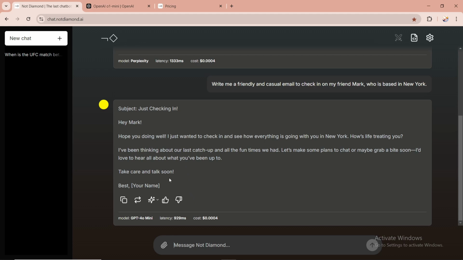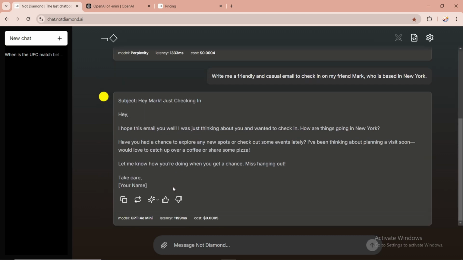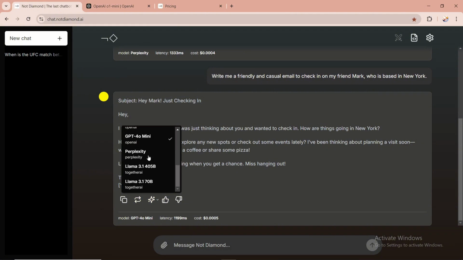You can also change it as well. For instance, if you want to use something different, I clicked on the wrong thing. So if you want to use, instead of ChatGPT 4 Mini, you could use, for instance, Gemini Pro 1.5 or other AI models. Let me just see what else it has.